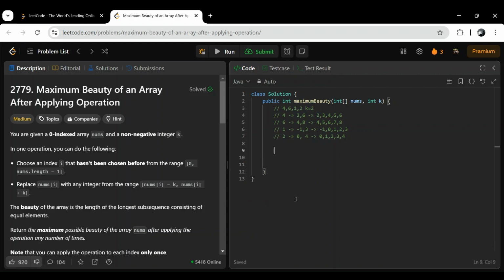I will just give an example. Let's say, what is the maximum value? 6. So indexes 0, 1, 2, 3, 4, 5, 6. The size is 7. Now our first element is 4. For 2 to 6, at index 2 we will increment, and for 6 we will decrement, minus 1.